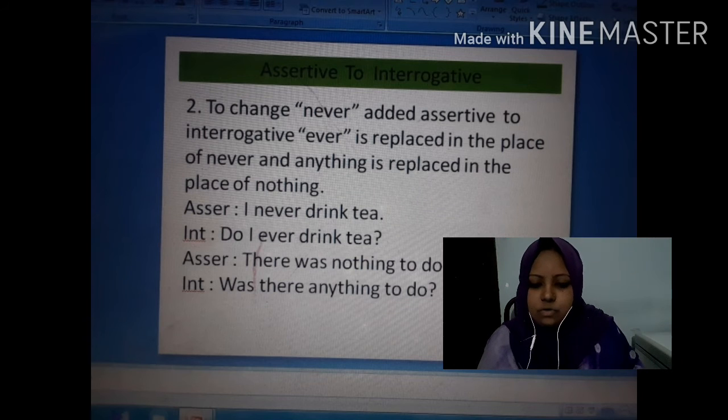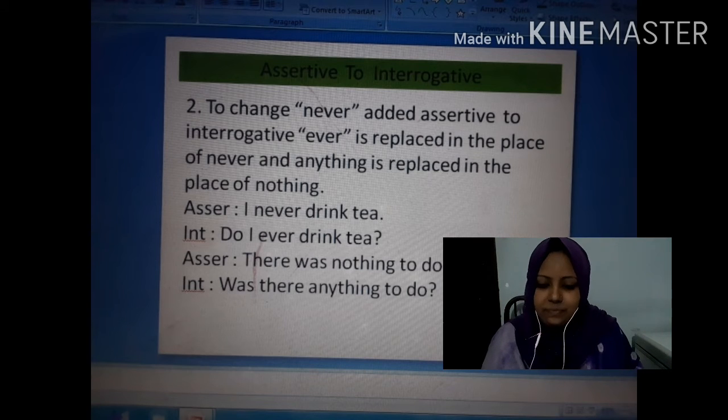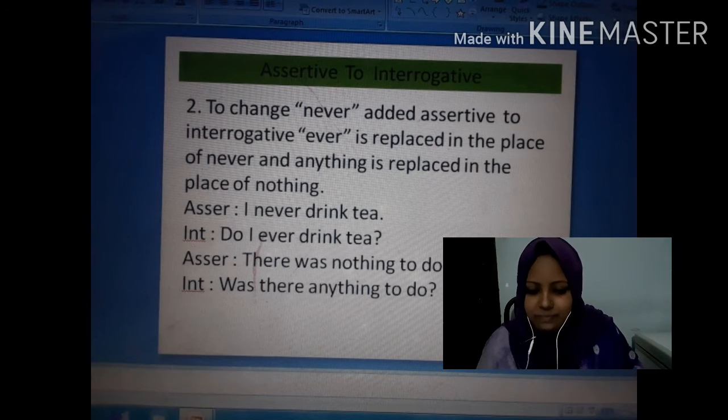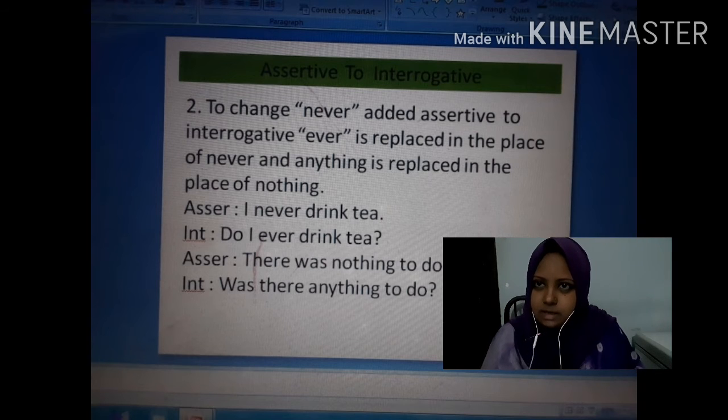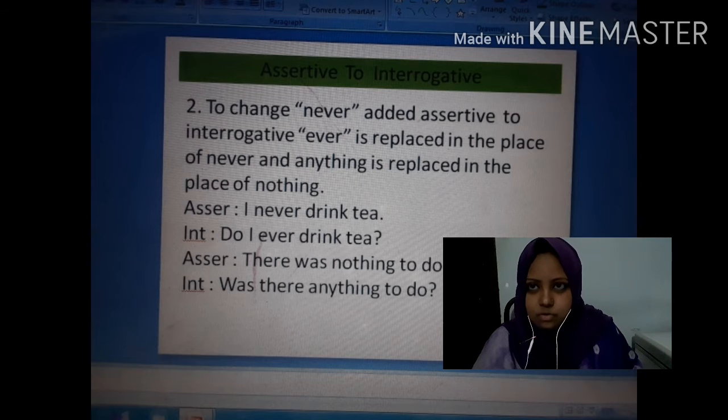Interrogative, do I ever drink tea? Notice that ever is replaced in the place of never. Another example, there was nothing to do. Was there anything to do? In this sentence also, anything is replaced in the place of nothing. Okay. So if you get these kinds of assertive sentence, then maintain these rules to change it into interrogative.